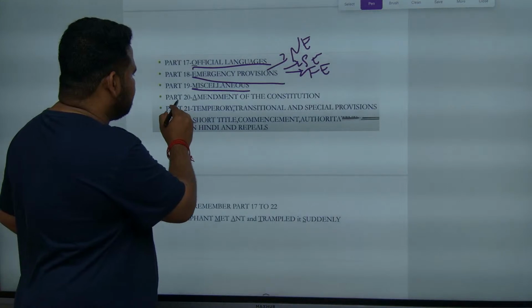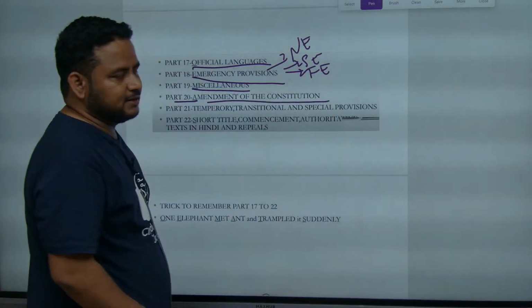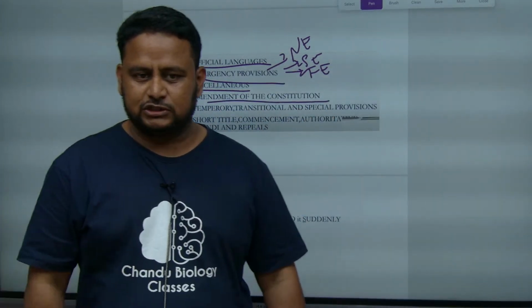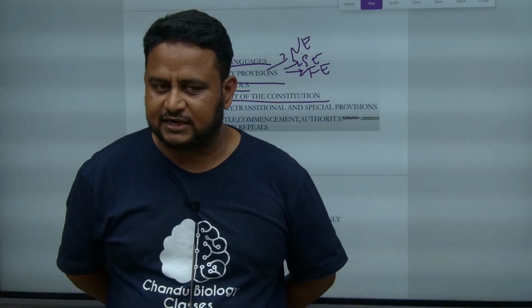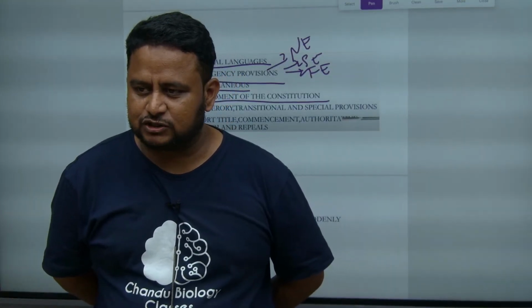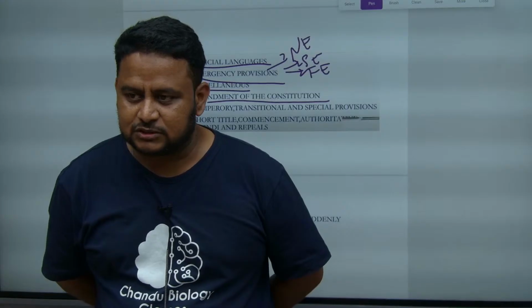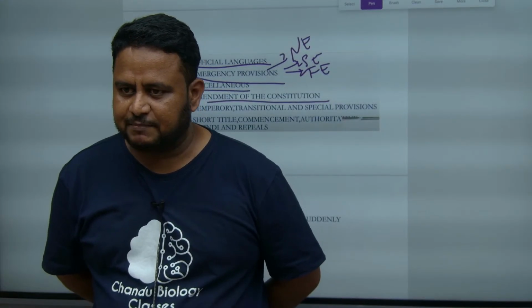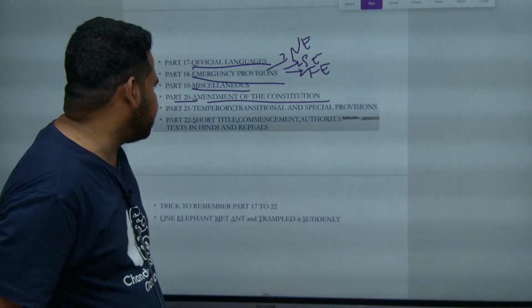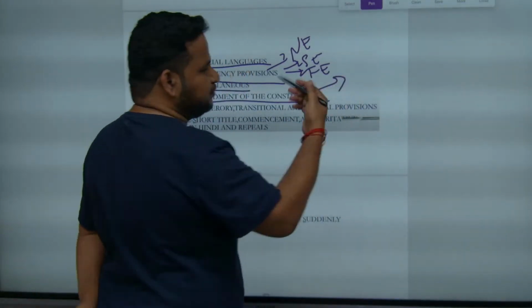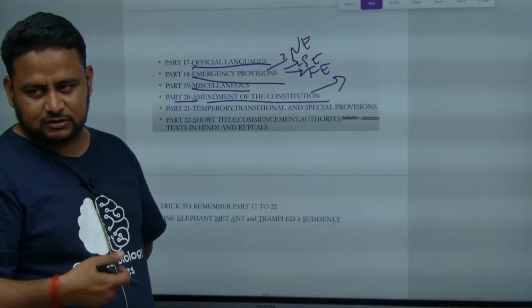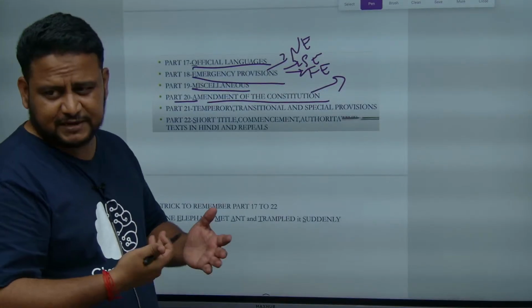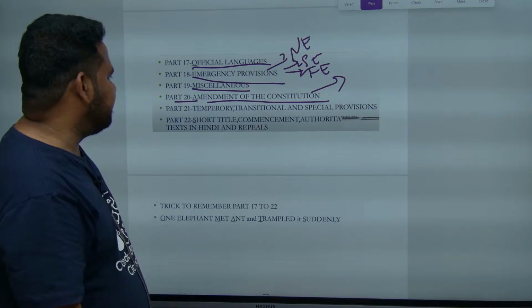Okay. Next, coming to part 20, amendment of the constitution. Part 20 is talking about amendment of the constitution. Amendment of the constitution is given under article 368. It is borrowed from South Africa. I told you what amendment means: the major changes we make in the constitution. That is the meaning of amendment of the constitution.